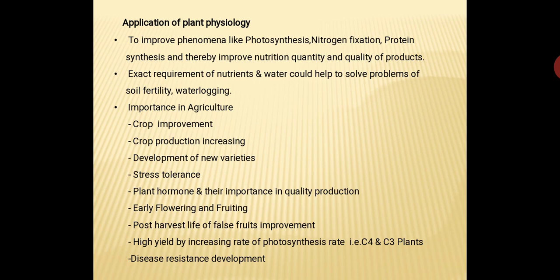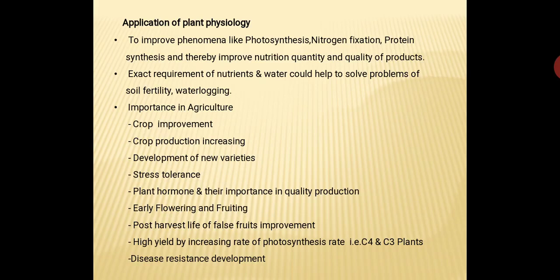Most of the food grain crops and cash crops are classified based on physiology as C4 plants, because in these plants the rate of photosynthesis is high, so they produce more carbohydrates, proteins, sugars, fats, etc. And that is the economic product of interest for human beings. So such plants we have identified and we are cultivating them in the field for getting more product, that is, more photosynthetic product like sugar, carbohydrates, etc.